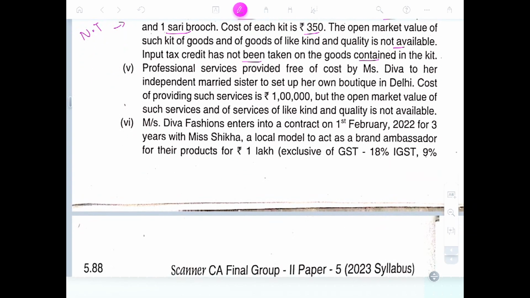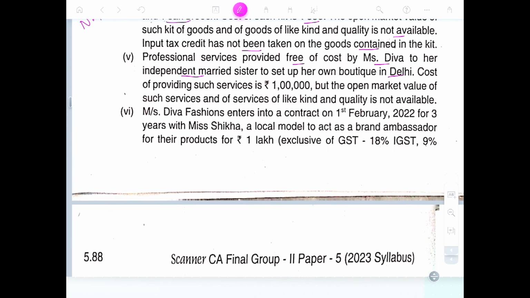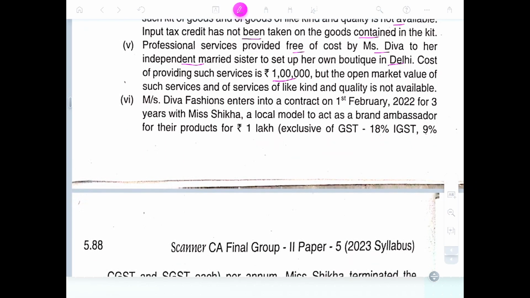A professional service is provided free of cost by Mrs. Deva to her independent married sister to set up her own boutique in Delhi. Cost of professional service 1 lakh, but the open market value of service of like kind is not available. To her sister, it is exempted, not a taxable service.